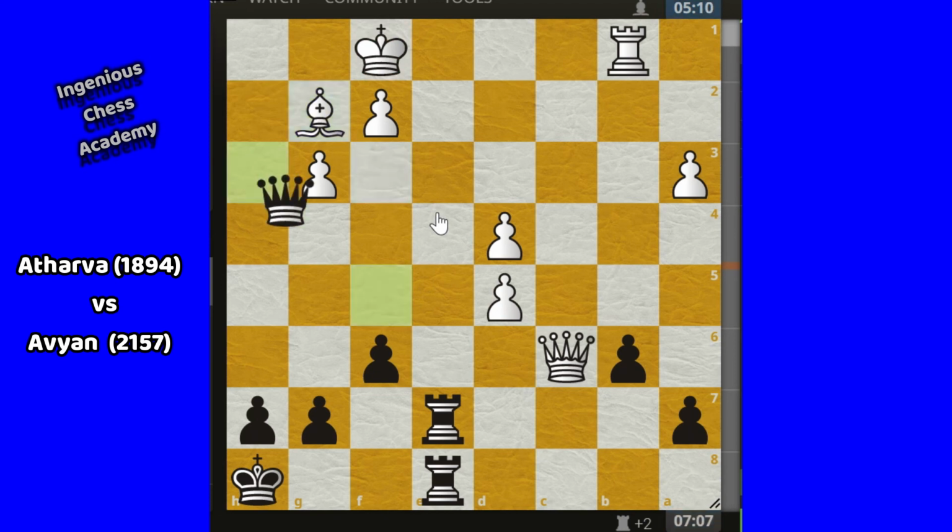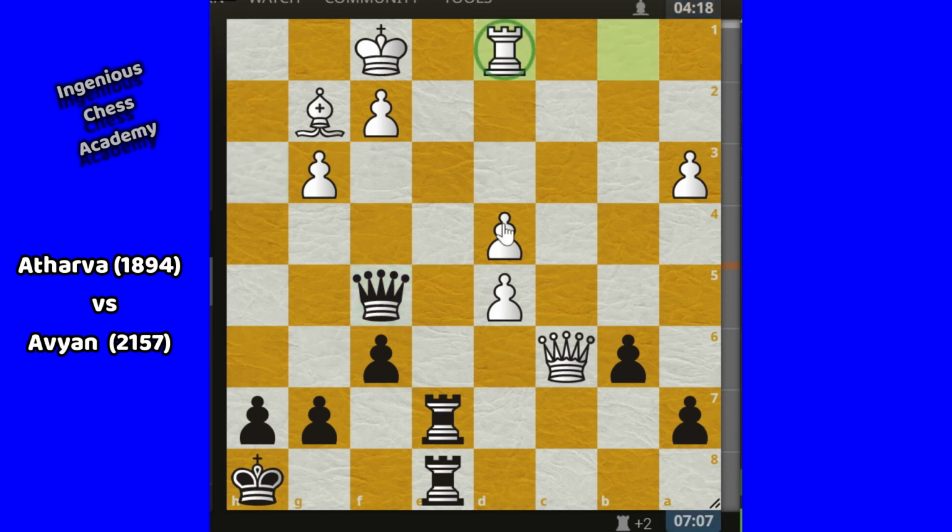So here queen f5, again a fast recommendation played by Avian. Why queen f5? Avian wants to attack the rook here. And there are some other reasons I will explain later. So here the rook is coming to d1.